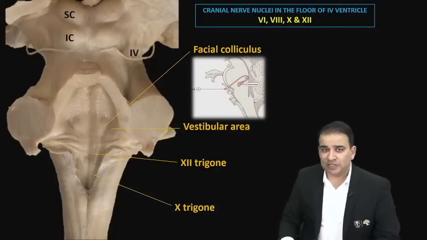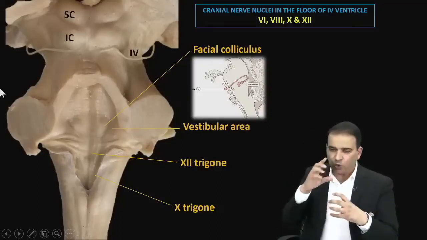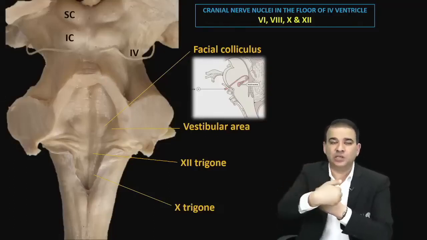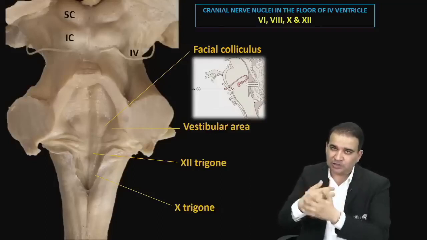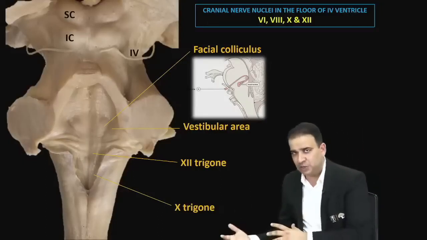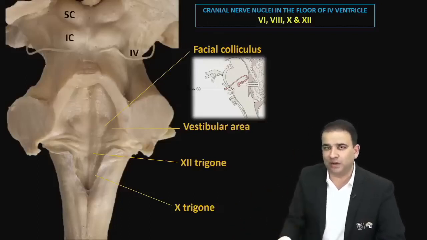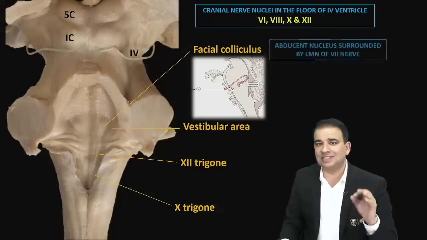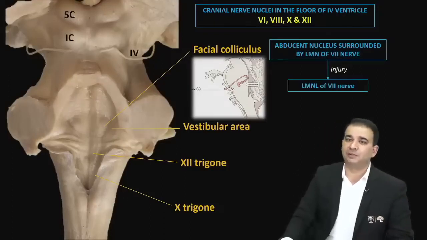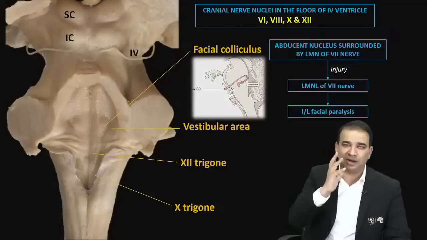Facial colliculus. Now there's a question asked on injury to the facial colliculus. Guys, if the facial colliculus is injured, obviously the facial nerve will get injured here because it's the nerve which is surrounding the nucleus. There will be injury to the nucleus also, but obviously the nerve is surrounding it here. So if you have to choose one, injury to the facial colliculus means there is a lower motor neuron lesion of the facial nerve, and that will lead to ipsilateral facial paralysis.